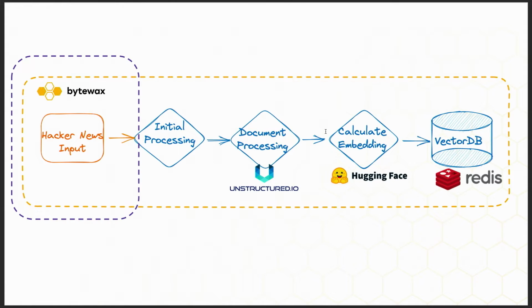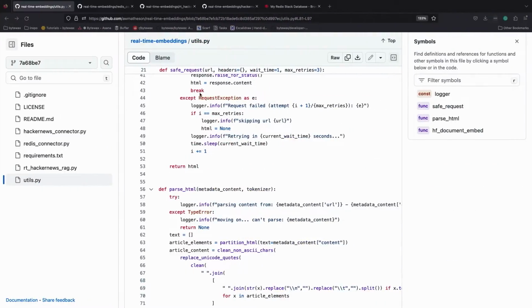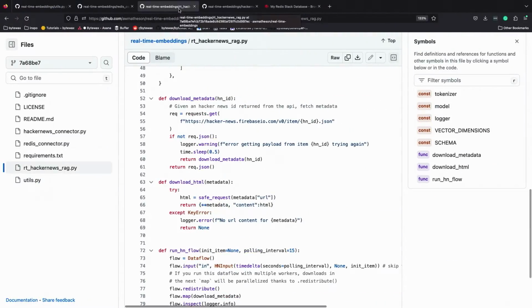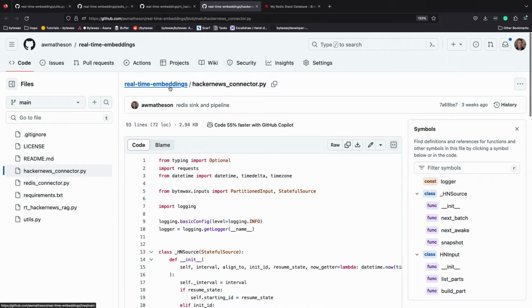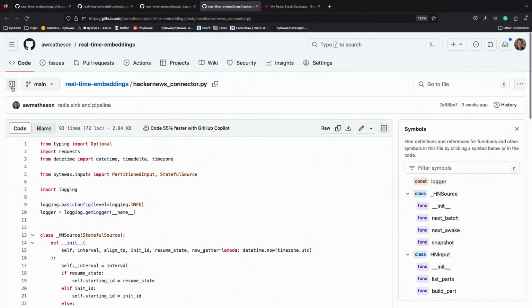I mentioned our input API, so we'll take a quick look at the Hacker News input class that we're going to build. That's going to be our input connector, and it's going to pull Hacker News in real time. We're going to take advantage of the max item ID. Sorry, I need to go to code here. Okay, is this easy to see? What happens if I click that? There we go.